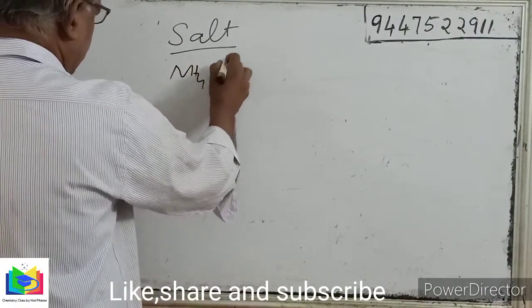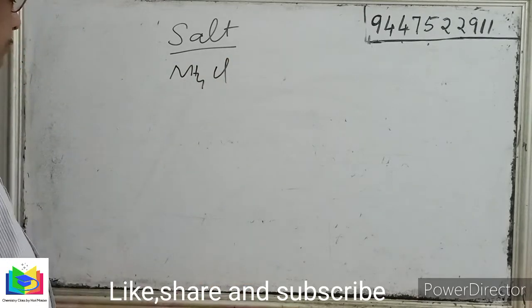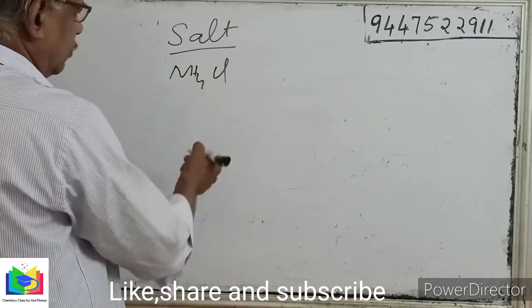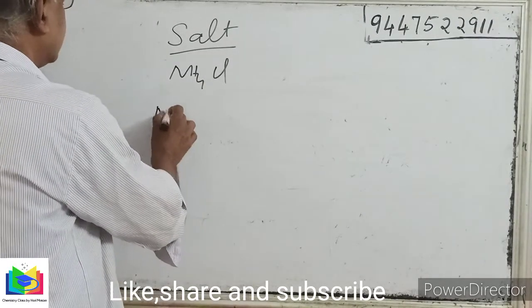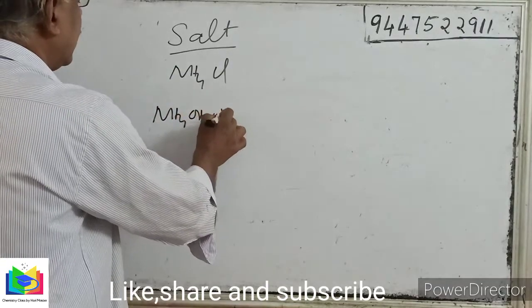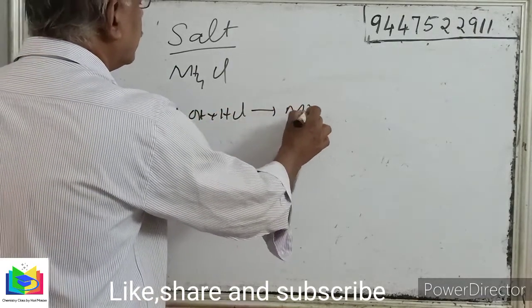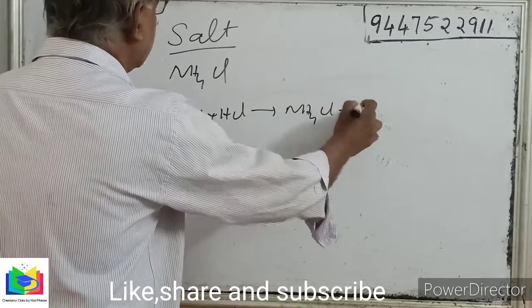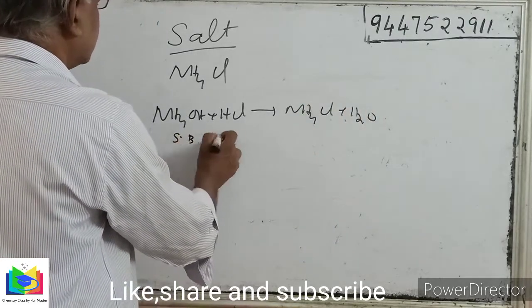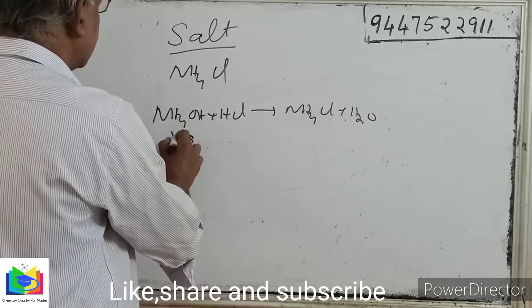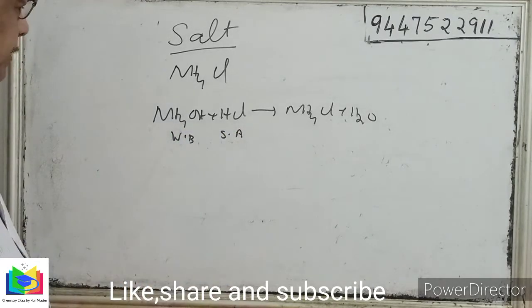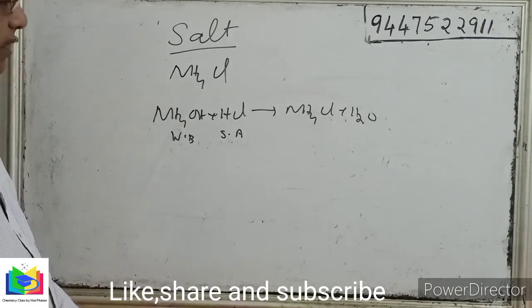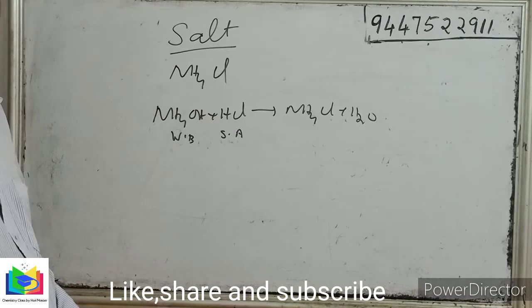But coming to ammonium chloride, NH4Cl, it is a salt formed from ammonium hydroxide and hydrochloric acid, giving ammonium chloride and water. This is a strong base, this is a weak base, and this is a strong acid. So ammonium chloride is a salt formed from a weak base and a strong acid. Similarly, sodium acetate is formed from acetic acid and sodium hydroxide.